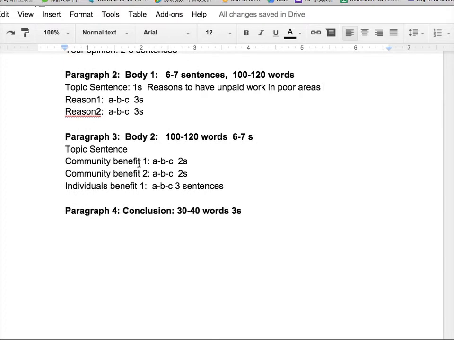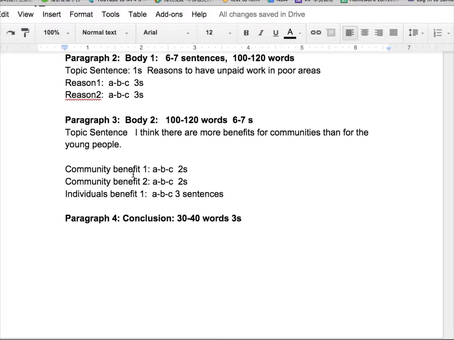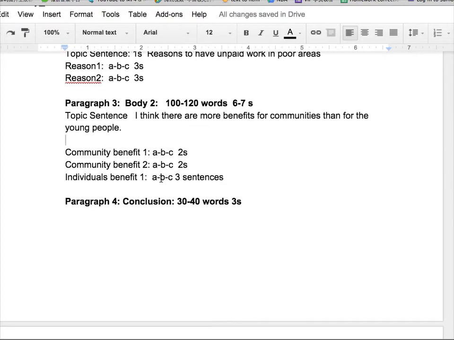Okay. Paragraph 3, you need to write another body paragraph. And similarly, you write a topic sentence, whether you think there are more benefits. For me, I think there are more benefits for communities than for the young people. This is my opinion. Then I write 2 benefits for the community, 1 benefit for the individuals. You finished. So about 2 sentences. Now you cannot understand ABC. I'll show you the ABC later.